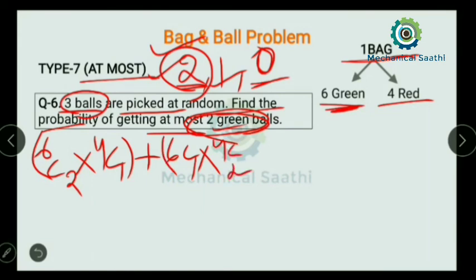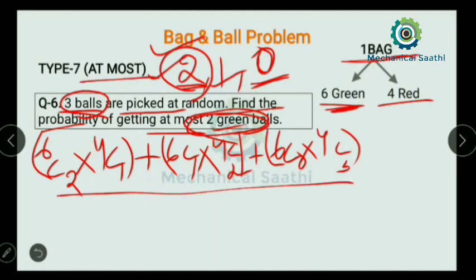Then it may be 0 also: the number of green balls may be 0, so I can write 6C0 into 4C3, since all the balls picked up will be red.